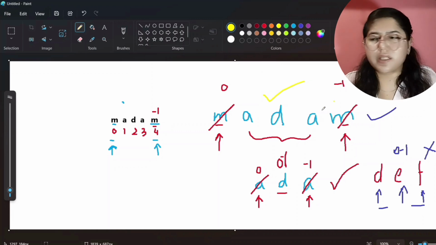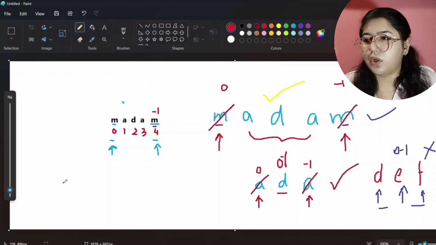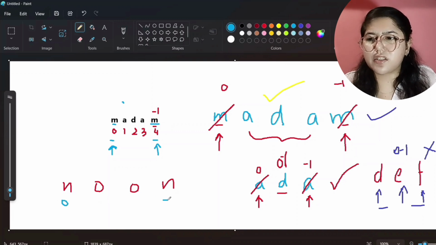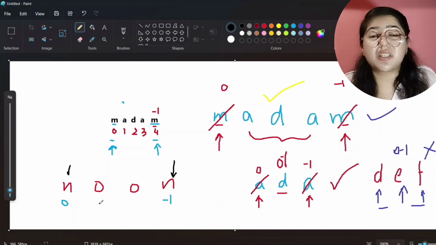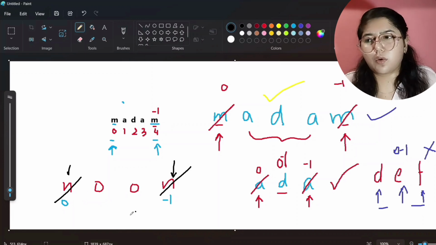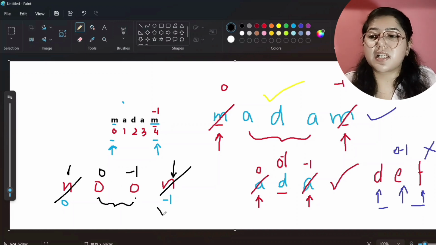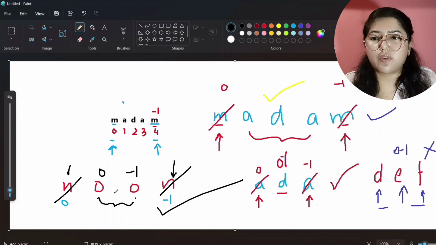Okay, I'll give you one more example, and that is noon. So now, tell me, what will be the 0th index? This N will be the 0th index character and this will be the last index character. Now I will tell my code editor that you do one thing, you check if the first and the last index character are same. Yes, it is same, means it can be a palindrome. Now you remove that. Now our string is this. Now the 0th index is this and -1 is this. Now tell me, is first and last character same? Yes, it is same, means it is a palindrome. I hope you understood both the situations. If two characters are there, then it will compare. If only one single character is there, then it will compare with that only.